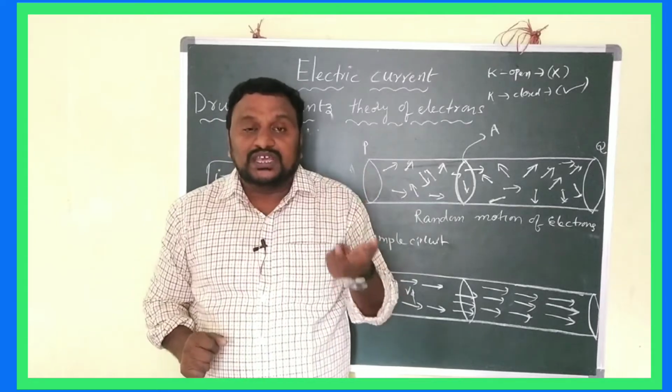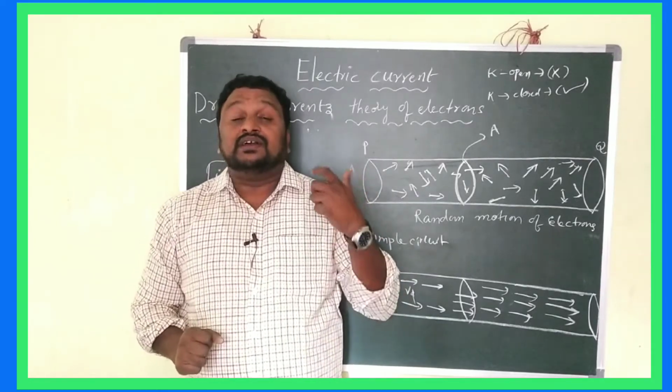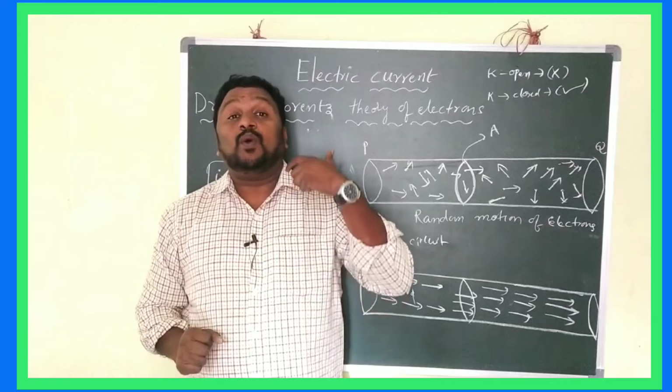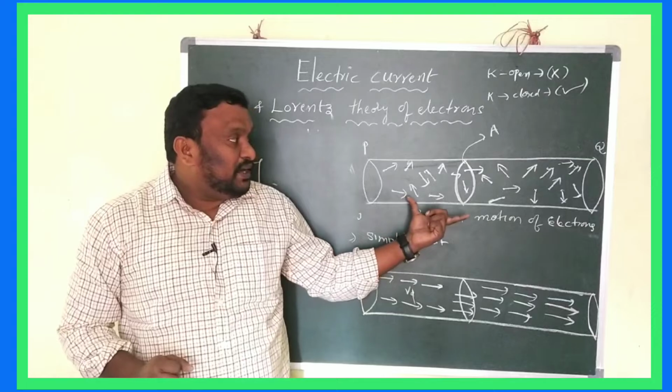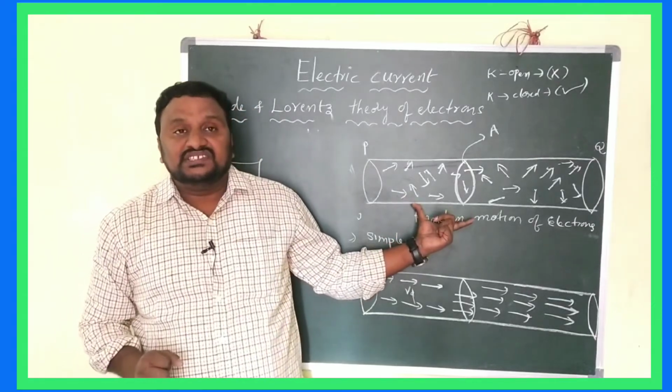The electrons, how they move when the conductor is in an open circuit, is shown like this in this diagram.